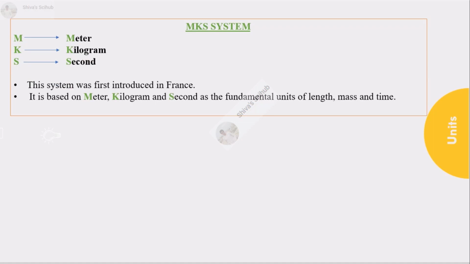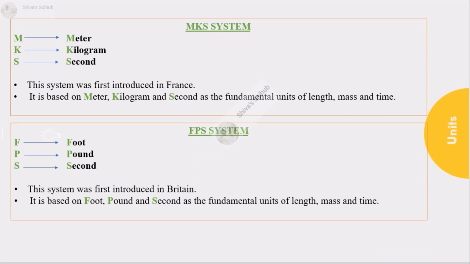Similarly, to CGS system, MKS and FPS systems are defined. MKS is based on meter, kilogram, and second as the fundamental unit of length, mass, and time. And FPS is based on foot, pound, and second as the fundamental units of length, mass, and time.